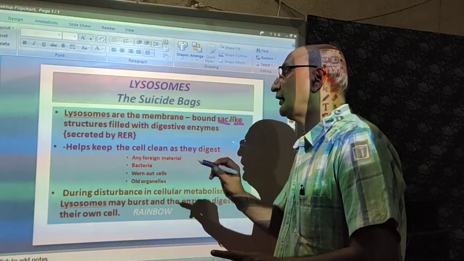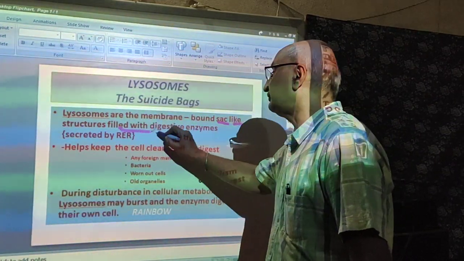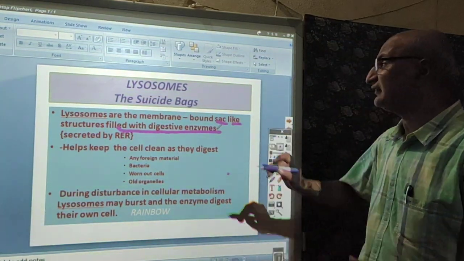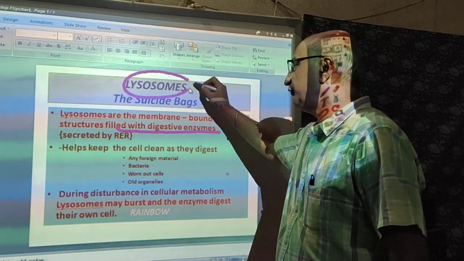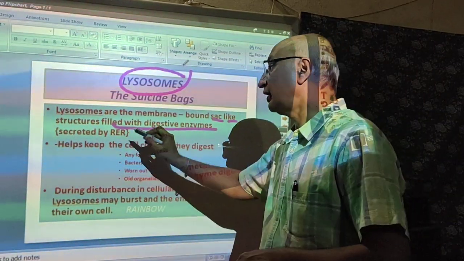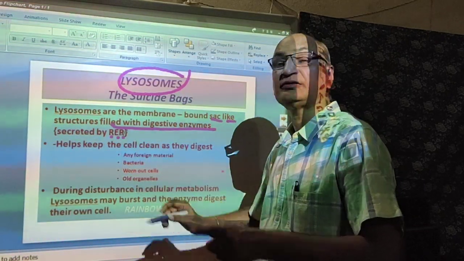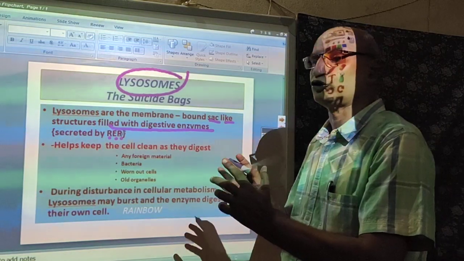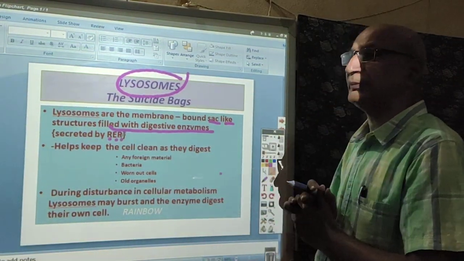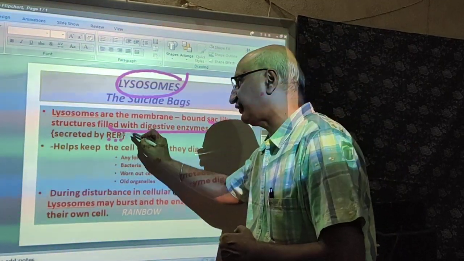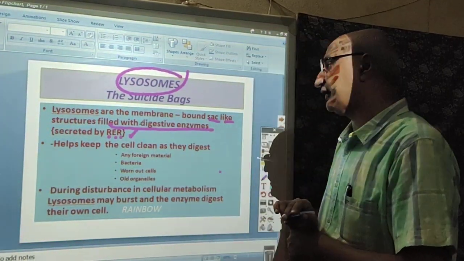Keep this thing in your mind: they are filled with digestive enzymes secreted by RER. R means rough endoplasmic reticulum. So these lysosomes are membrane-bound structures having the digestive enzymes secreted by rough endoplasmic reticulum.